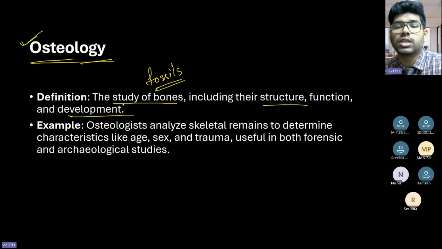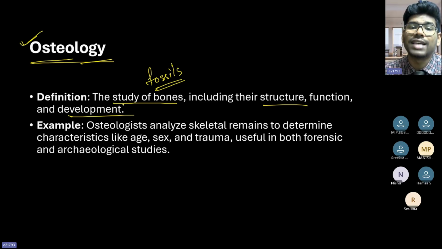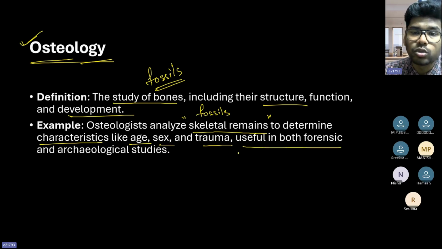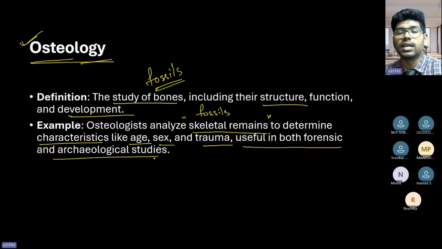We study the bones and understand their structure, their function, and how they have developed. Osteologists analyze skeletal remains and fossils to determine characteristics like age, sex, trauma, and use in both forensic and archaeological studies.